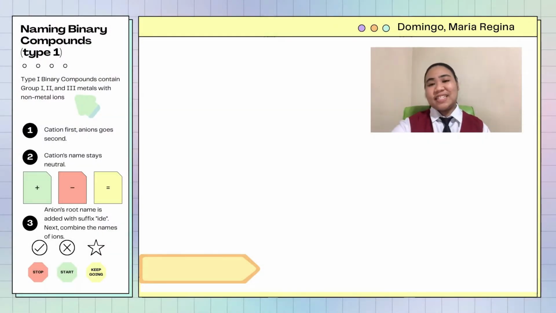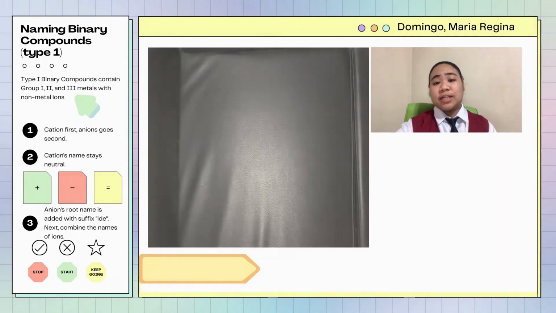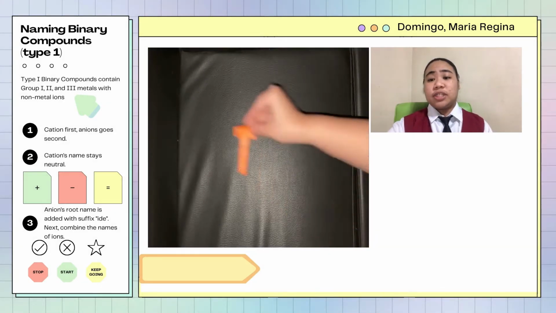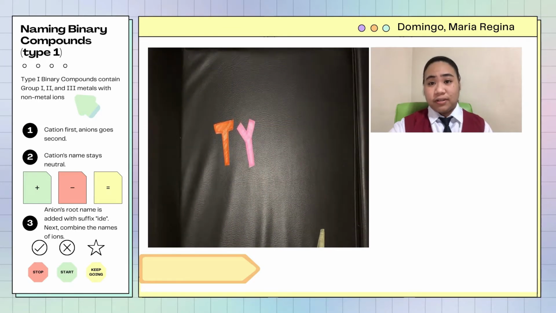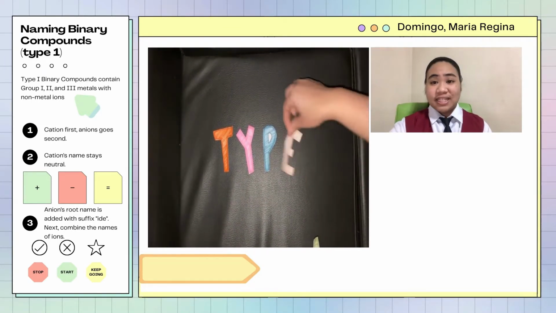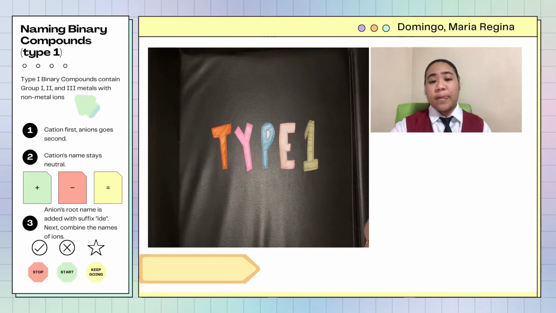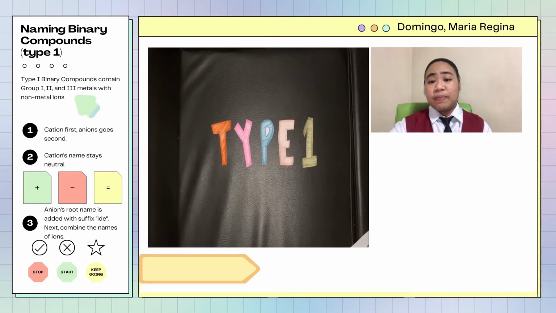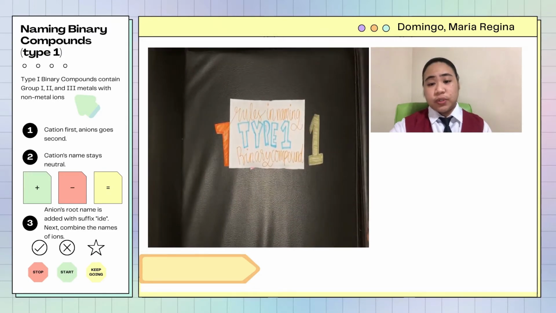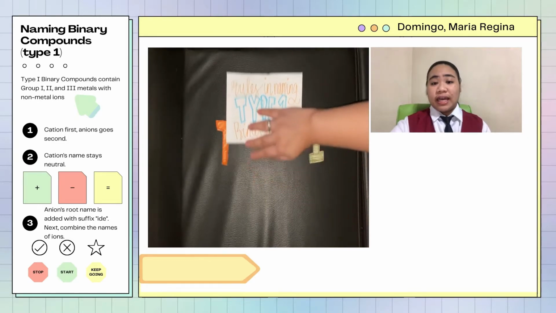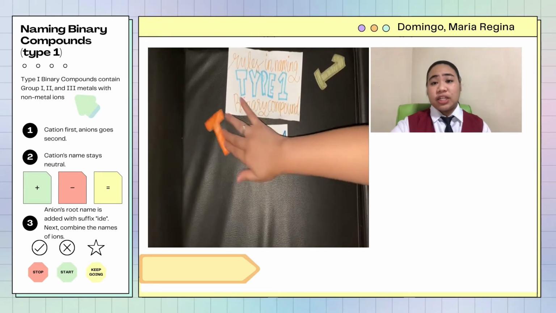Hey everyone, it's Gigi. For this video, I'm gonna teach you the rules for naming binary compounds. Now, binary compounds actually has 3 types, but I'm just gonna show you how to name type 1. So let's get into it. For naming type 1 binary compounds, we have to follow these rules. First, cations first, then anions go second.